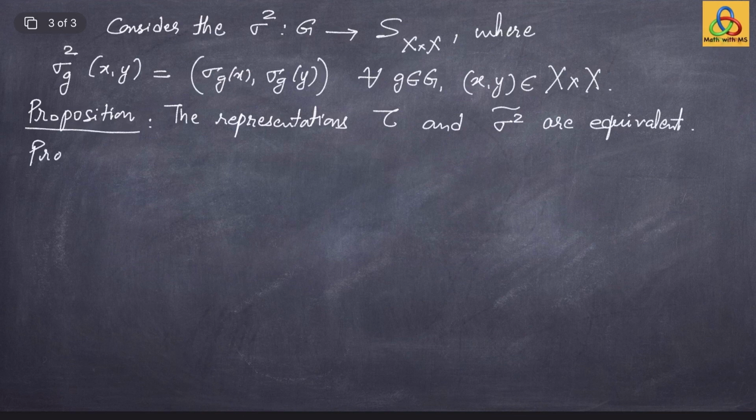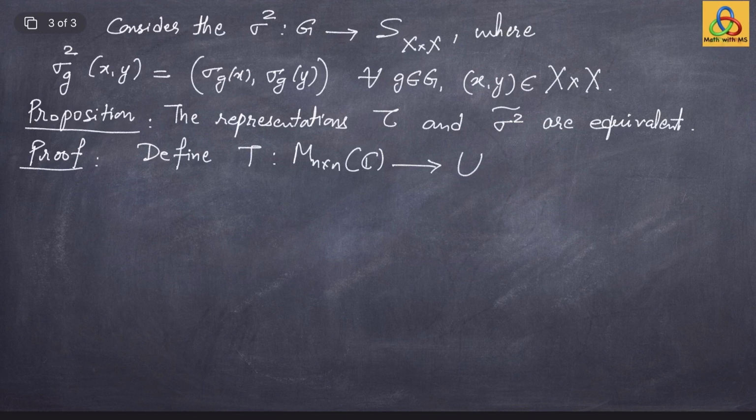So let us prove it. We will define an explicit equivalence. Define a map T from the representation space of tau, which is the space of all n by n matrices, M n by n of C, to the representation space of the permutation representation of sigma 2, that is sigma 2 tilde. It is the vector space spanned by X cross X, we call it U, by the following rule.